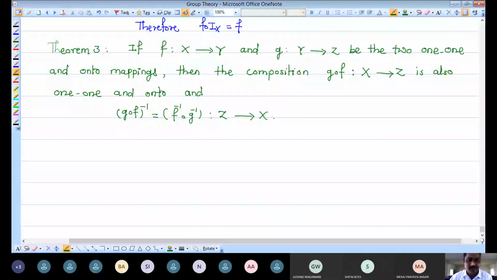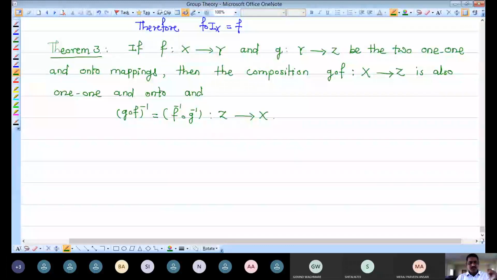So this is the property. This is the statement of Theorem 3. See what is given and what we want to prove. F and G are two mappings defined in that way, X to Y and then Y to Z, and they are one-to-one and onto mappings.